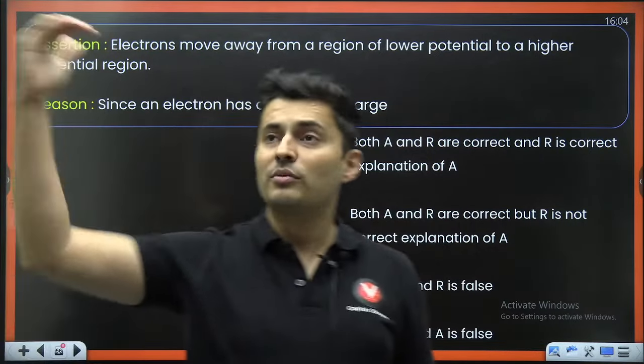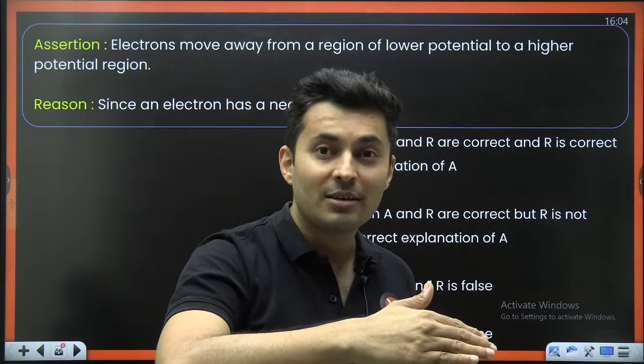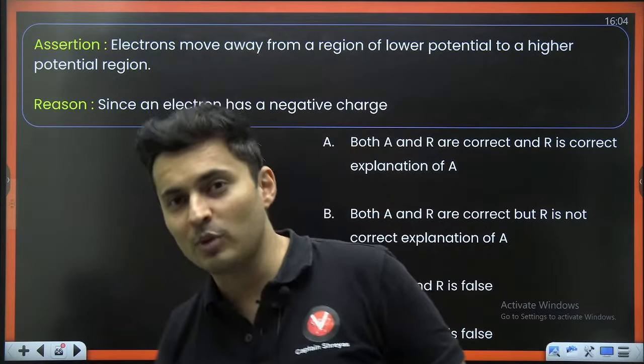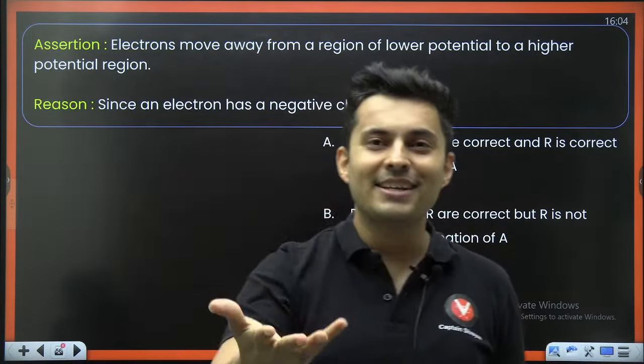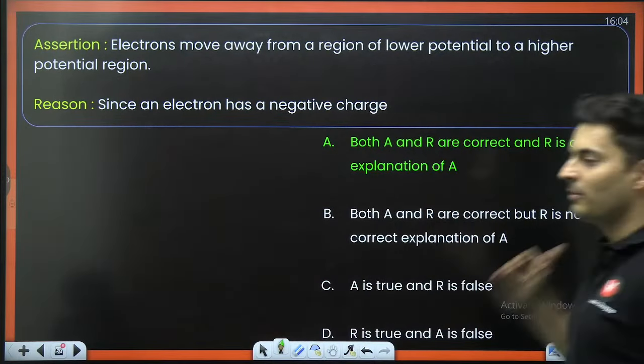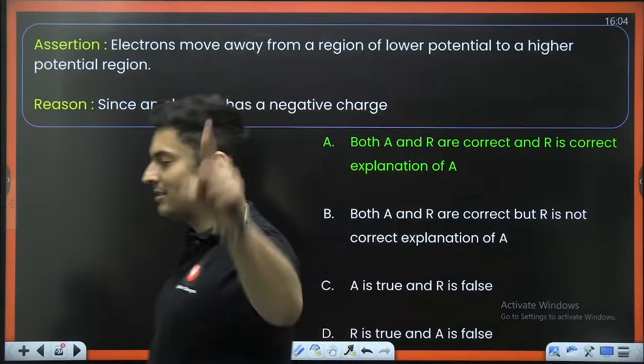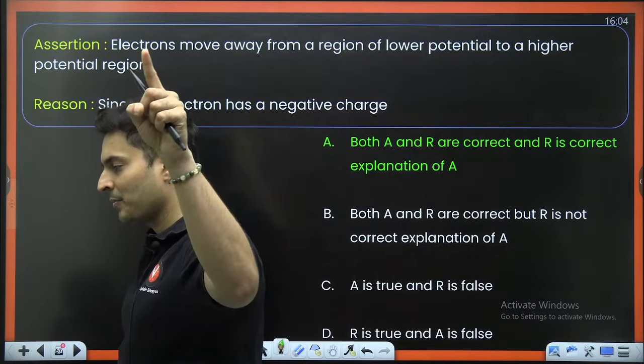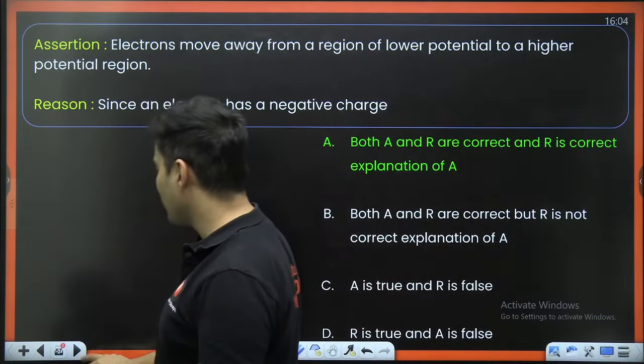Positive charge always goes from high voltage to low voltage. Negative goes from low to high because it is a negative charge. Exactly. That is the correct reason. Both of them are correct. A is the correct answer.